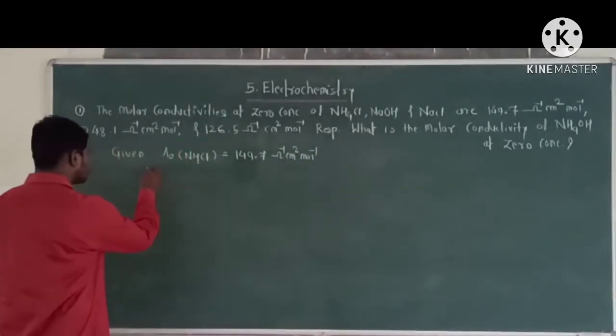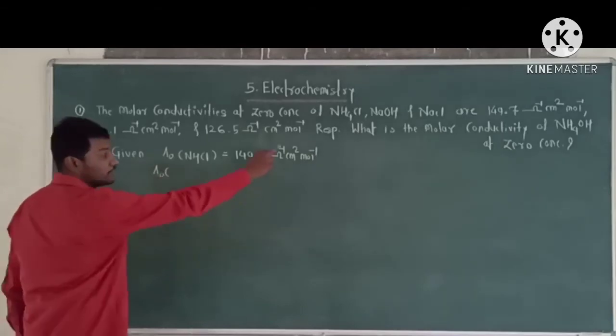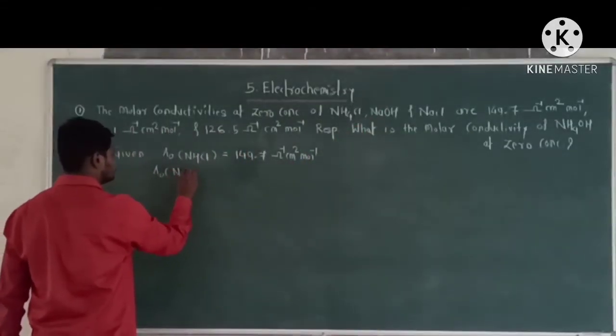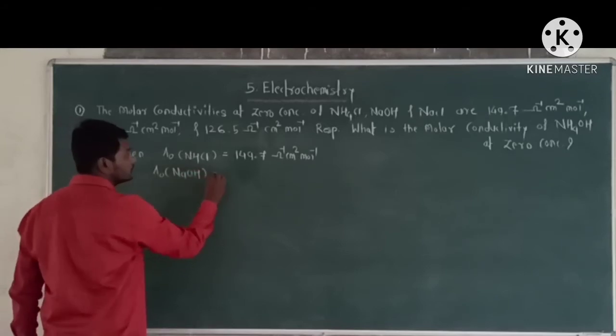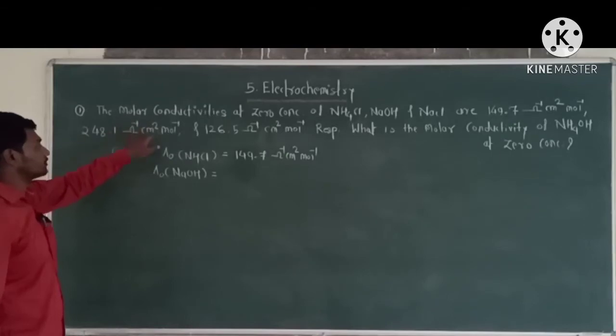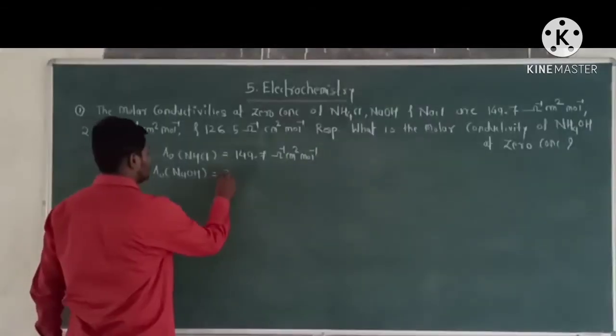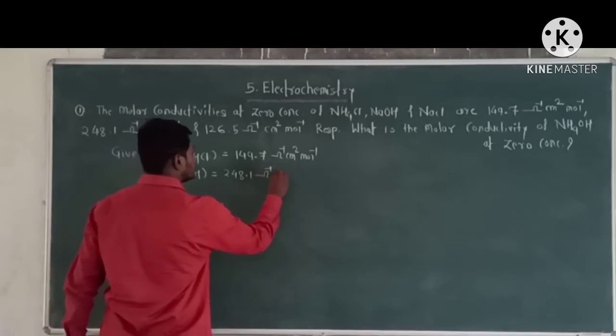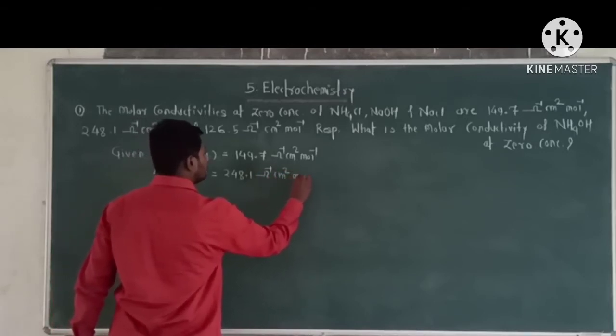Next, the molar conductivity of NaOH at a 0 concentration is 248.1 per ohm centimeter square per mole.